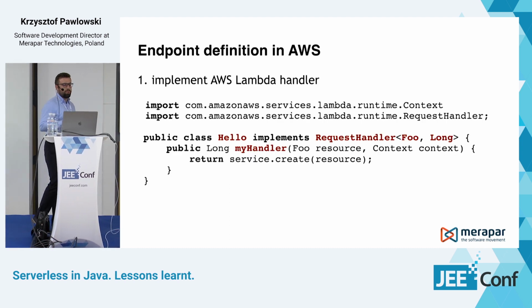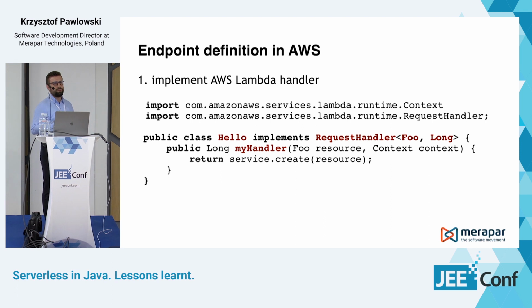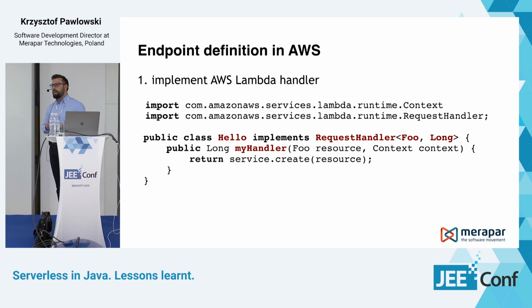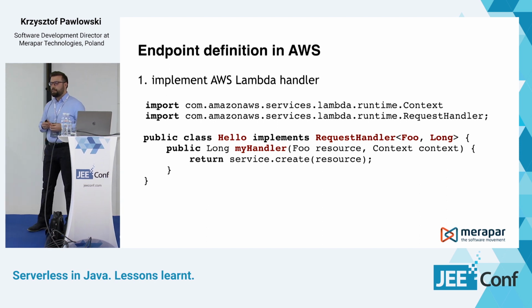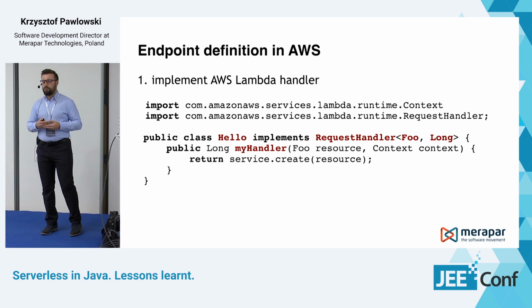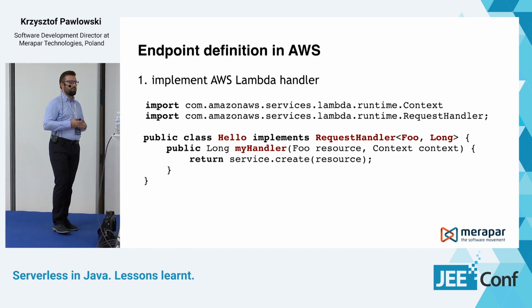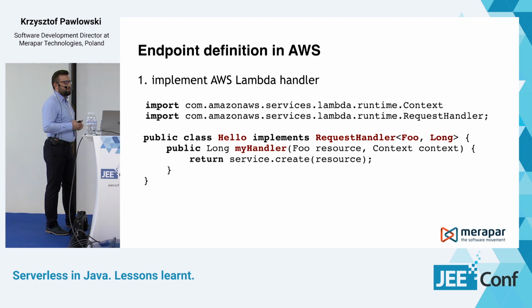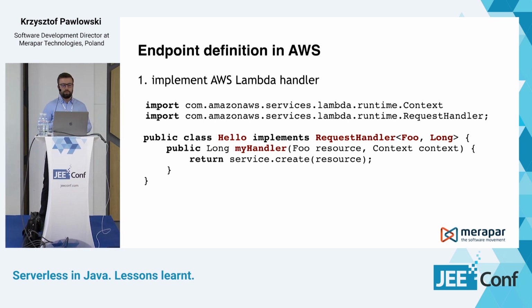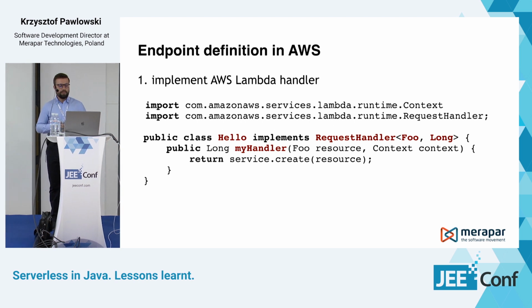So let's have a closer look at this endpoint definition in AWS. First, you need to implement your AWS Lambda handler. If you look at this code example, you can see that it implements the RequestHandler interface from the AWS SDK. And you need to implement a handler method from this interface.